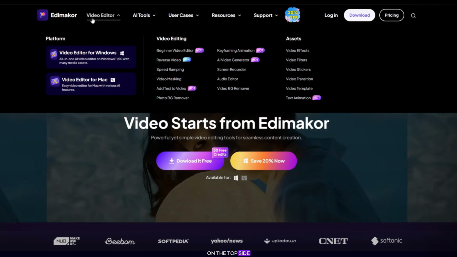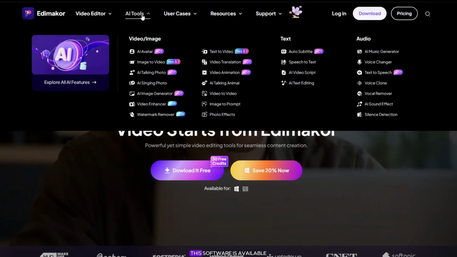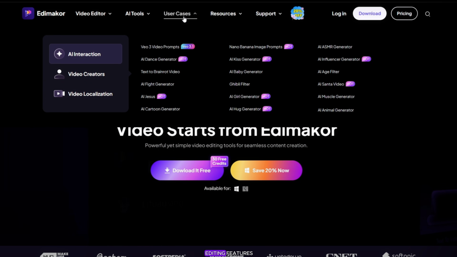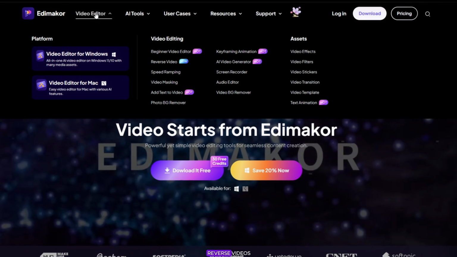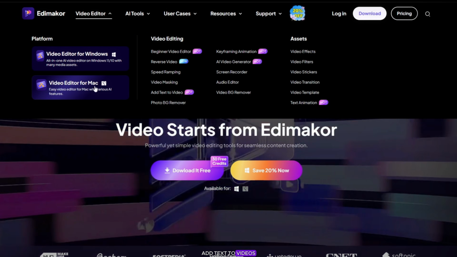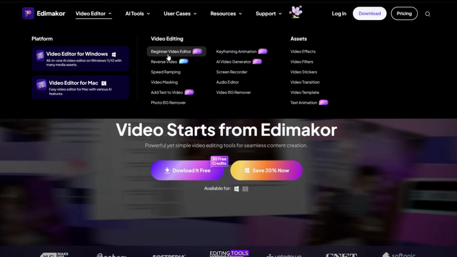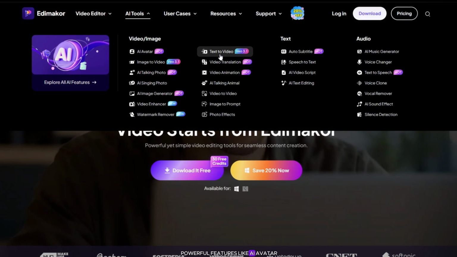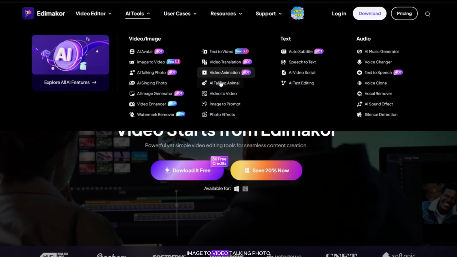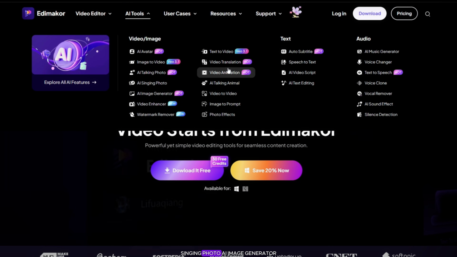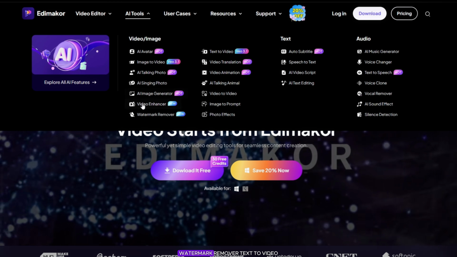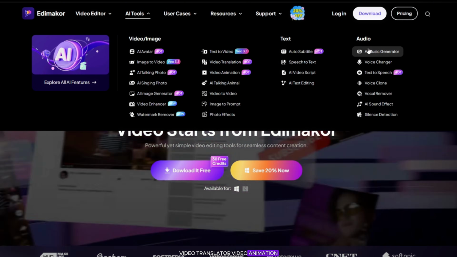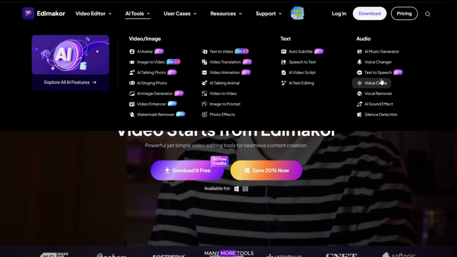On the top side, you can see the video editor. This software is available for Windows and Mac OS. It has many video editing features, my friends. You can reverse videos, add text to videos, and use beginner-friendly editing tools. In the AI section, you will find many powerful features like AI avatar, image to video, talking photo, singing photo, AI image generator, watermark remover, text to video, video translator, video animation, image to prompt, and many more tools.